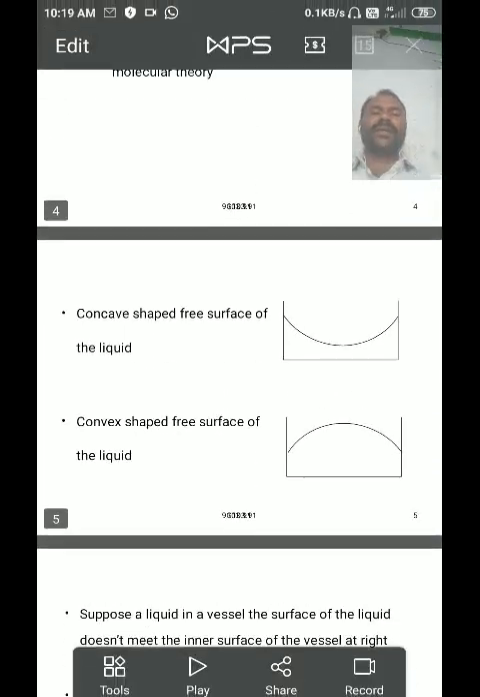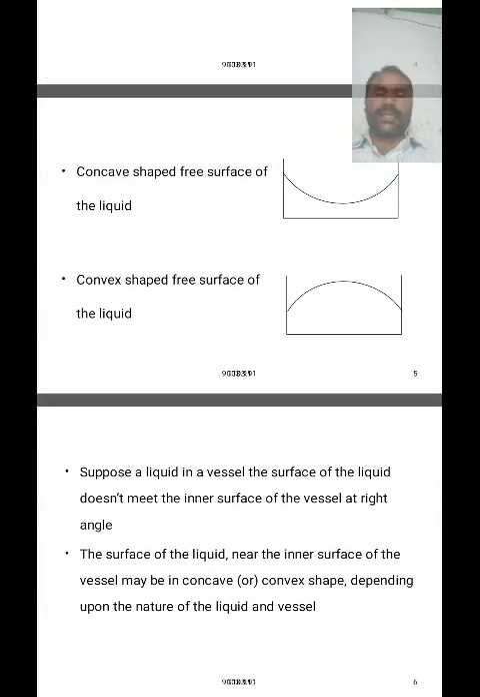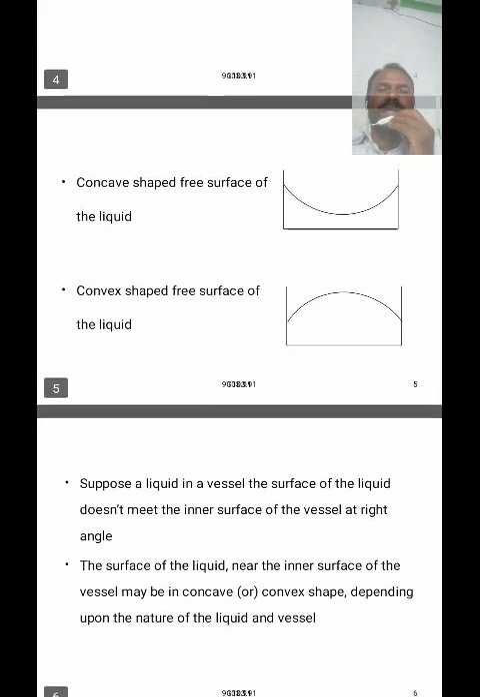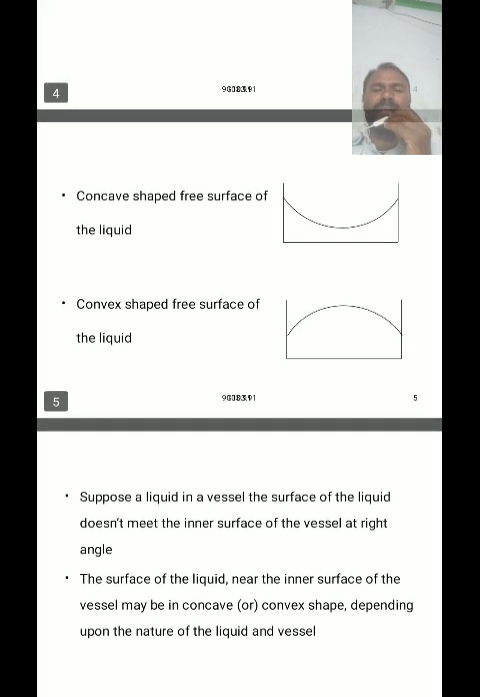When a pure solid glass plate is dipped or immersed vertically in a liquid, the surface of the liquid near the glass plate rises up. This surface of the liquid is called convex shaped.